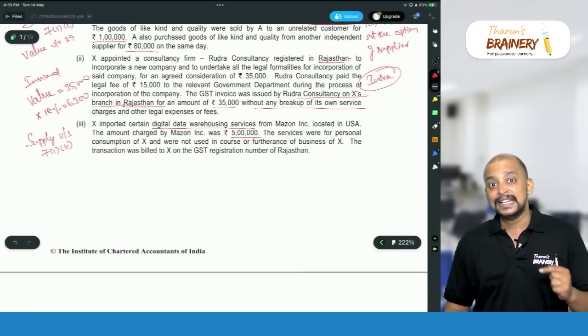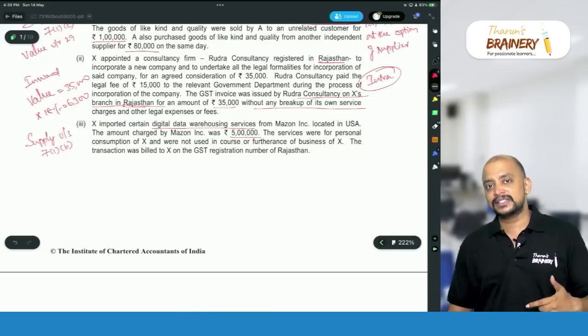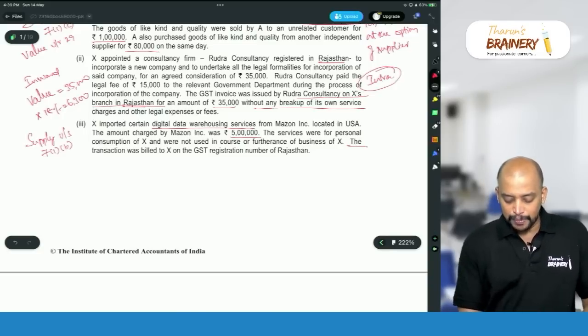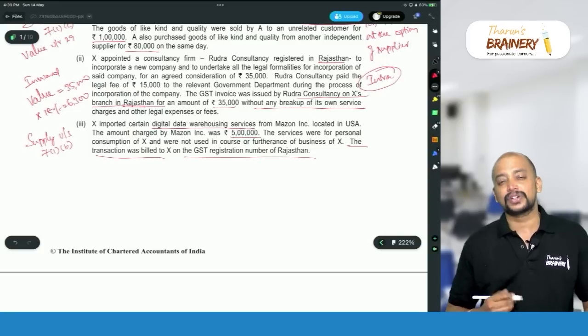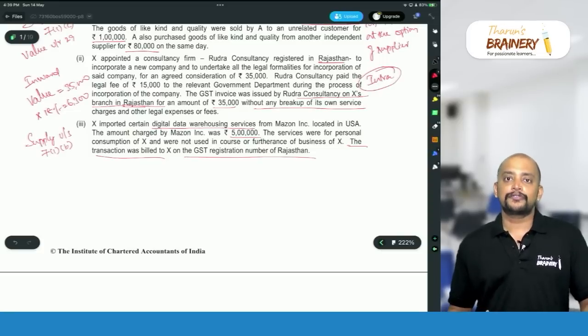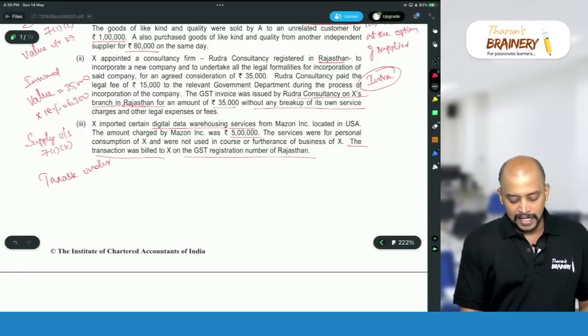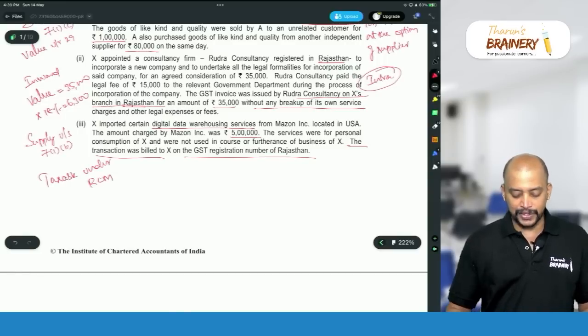But in this case, the GST invoice is raised, which means the recipient is a registered person, because if you see, the transaction was billed to X on the GST registration number of Rajasthan. So therefore, it will be taxable under RCM. That is with respect to this transaction.